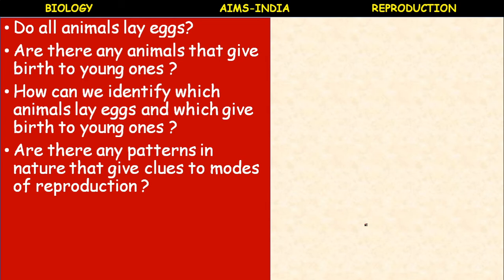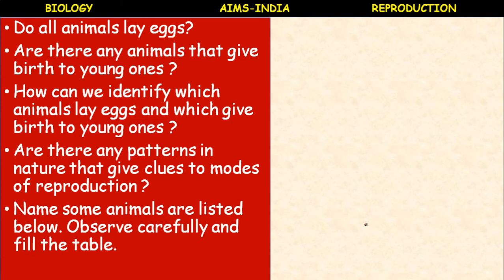Here also the mother directly gives birth to the young kittens and puppies. Do you think that these young ones looked the same before they were born as they do now? Okay. So definitely, let us find out.